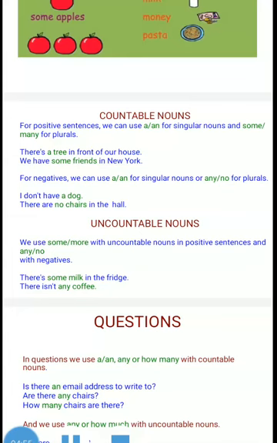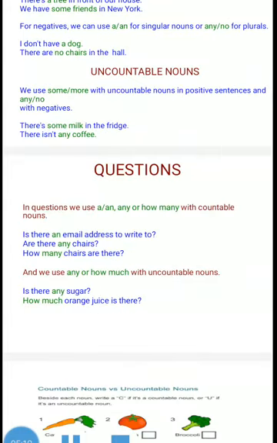There is not any sugar in the container. These are for negatives. So we use any or no for negative sentences, some or more for positive sentences when it comes to uncountable nouns. Next, we are going to discuss what we do with questions.